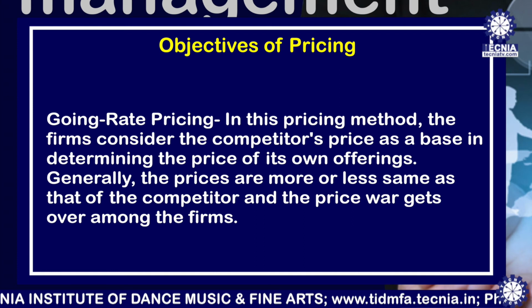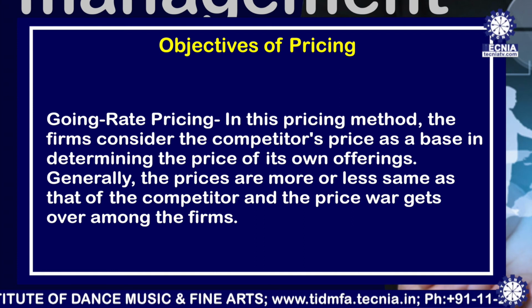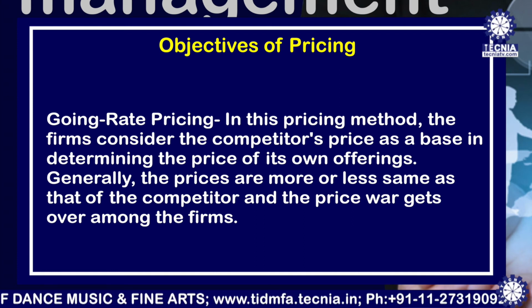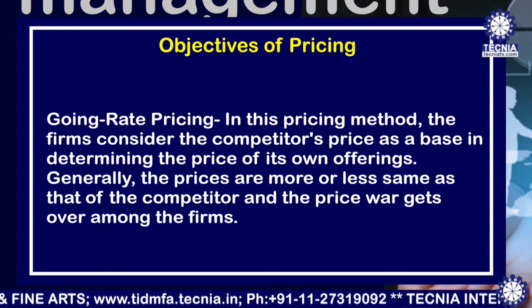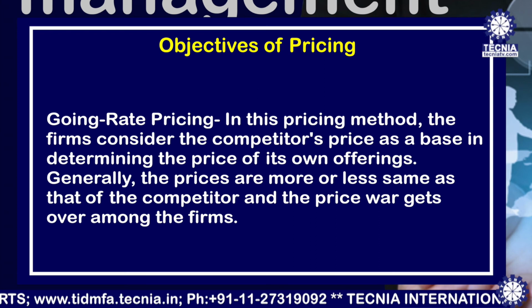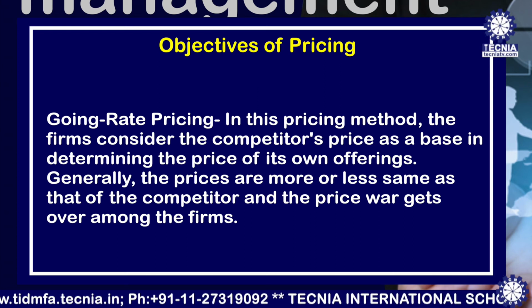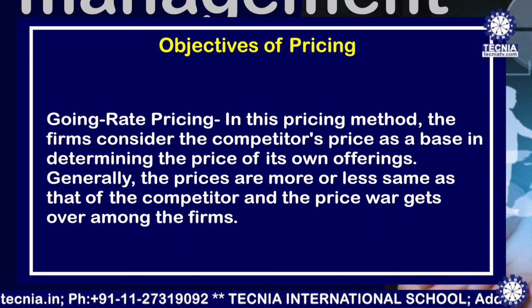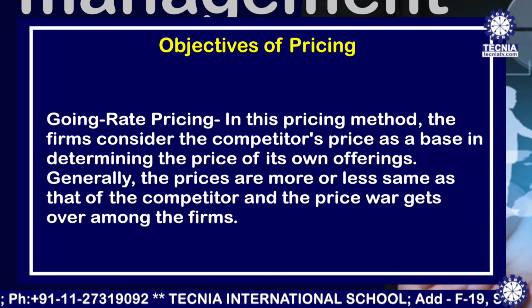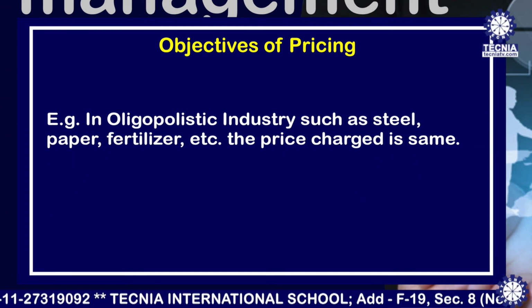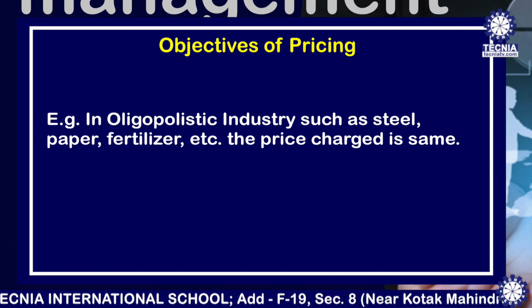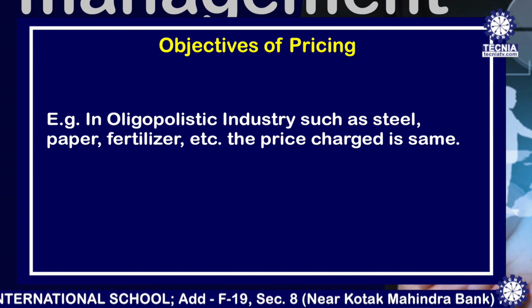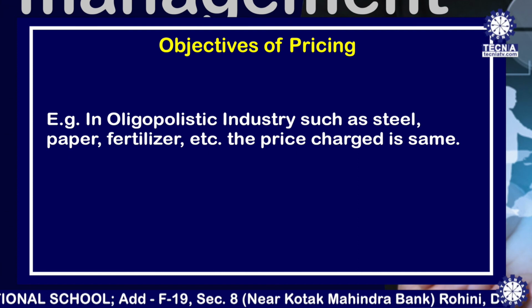Number 3, going rate pricing. In this pricing method, the firm considers the competitor's price as a base in determining the prices of its own offerings. Generally, the prices are more or less the same as that of the competitor and the price war gets over among the firms. Example, in oligopolistic industries such as steel, paper, fertilizer, etc., the price charged is the same.